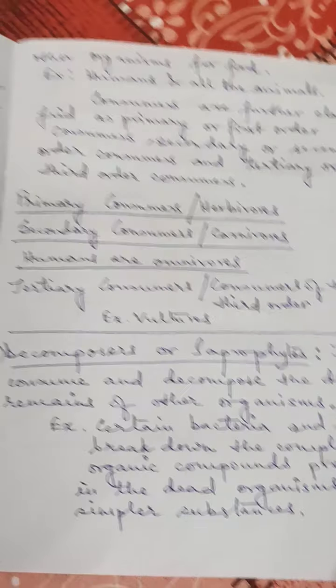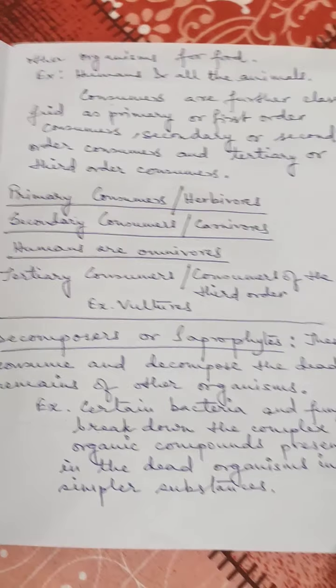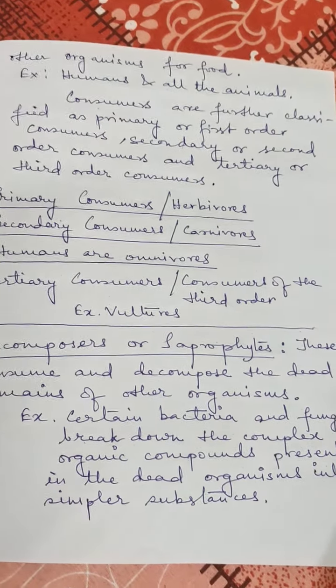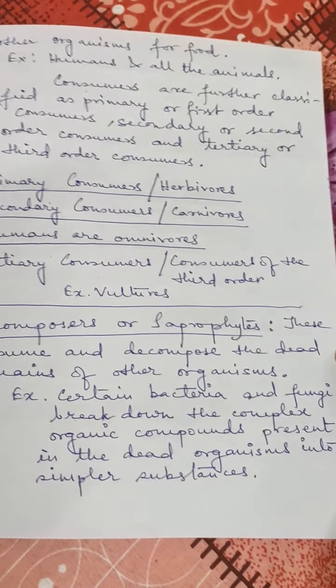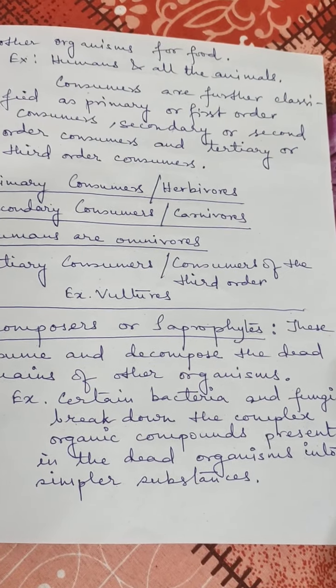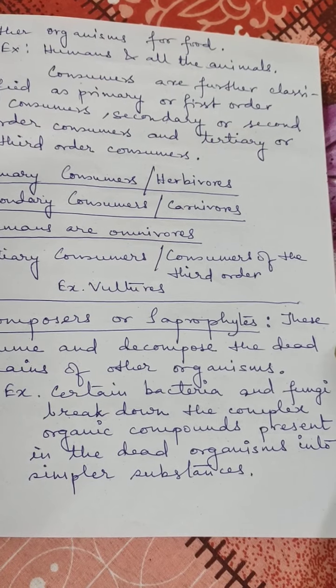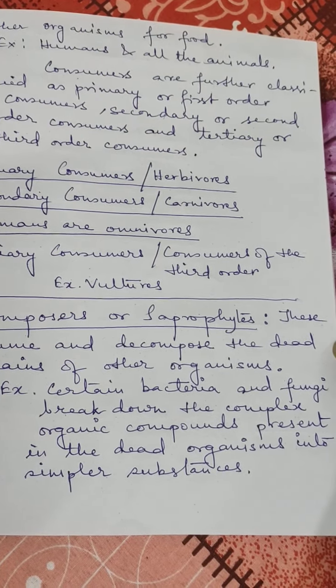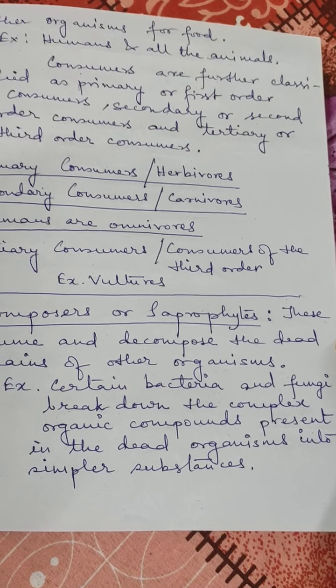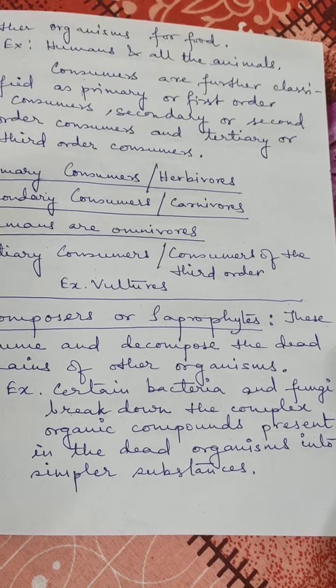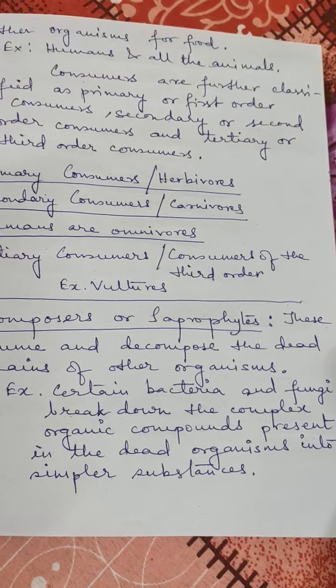Okay. Decomposers or saprophytes consume and decompose the dead remains of other organisms. Example, certain bacteria and fungi break down the complex organic compounds present in the dead organisms into simpler substances. Sometimes, decomposers help in maintaining the fertility of the soil also.